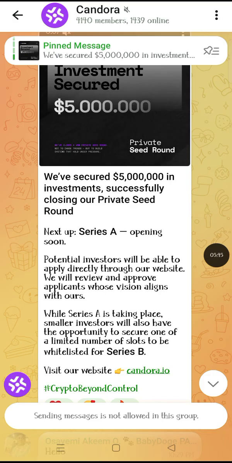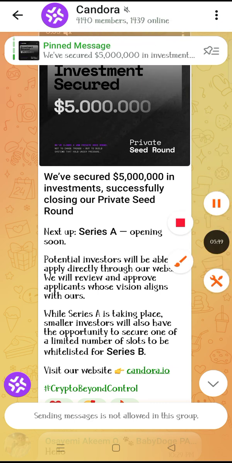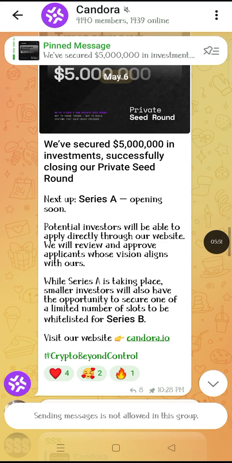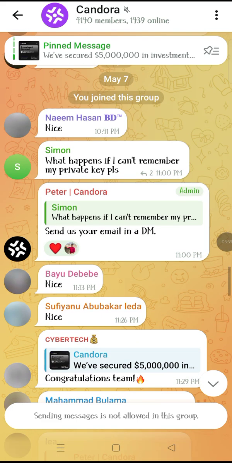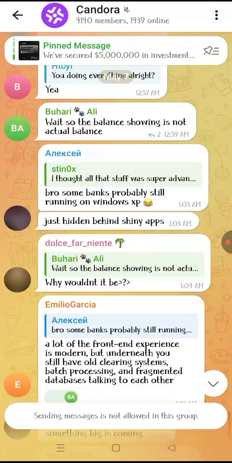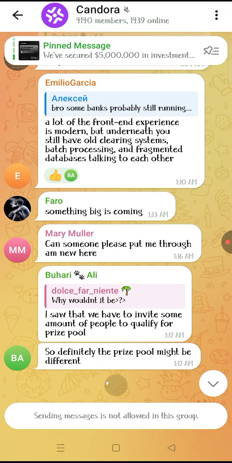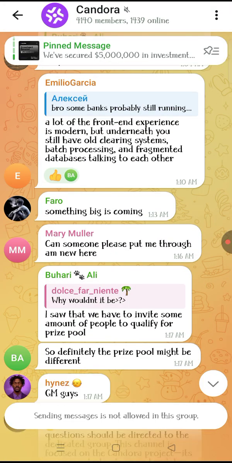So this is the Telegram channel. You can see the number of people and those who are online. Okay, so you can see everything is here. We have secured 5,000 in some investments, so everything is here, guys. There is something that I saw that they are about to invite some amount of people to qualify for.